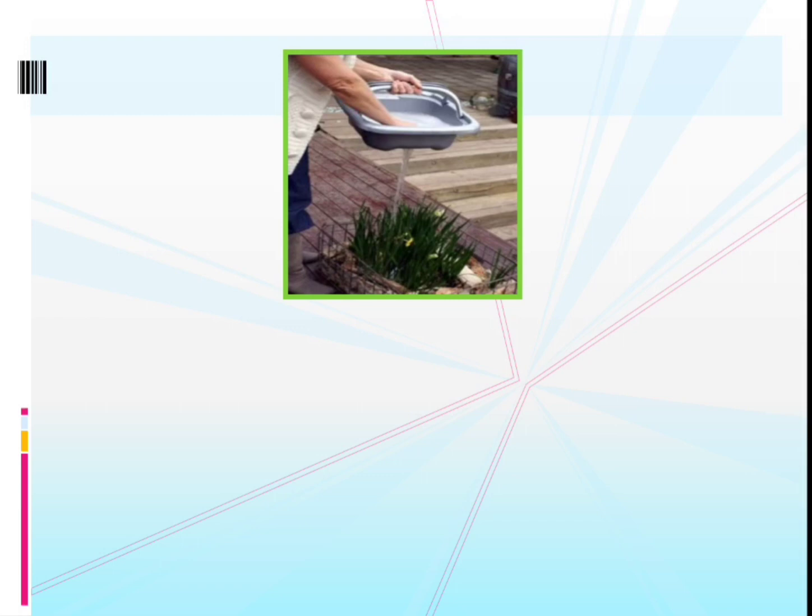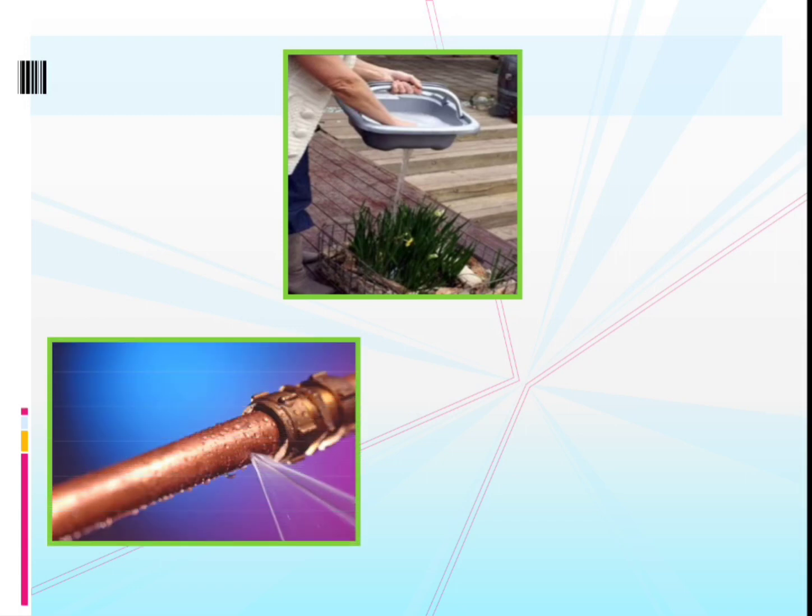See how she's cleaning her vegetables, and that water is sent to the plants. In that way, you can save the water. We need not use separate water for watering the plants. So one little amount of water, you can use it for washing your fruits and vegetables. Along with that, you can water the plants. And also, if there are any leaks in your pipes or in the taps, if you repair them immediately, then there also you can stop the wastage of water.